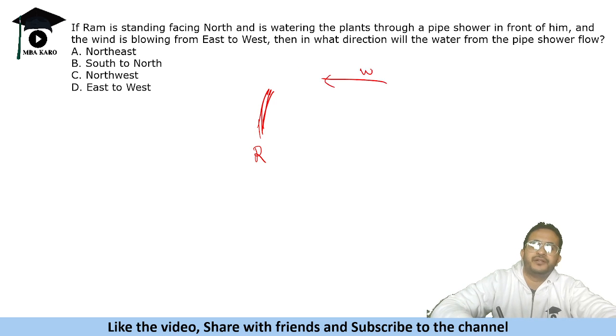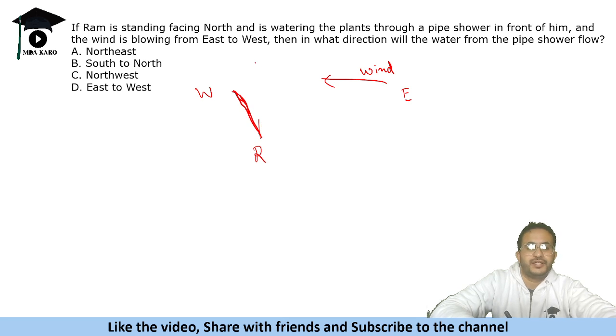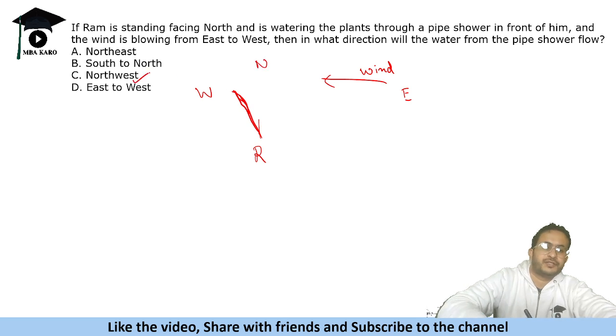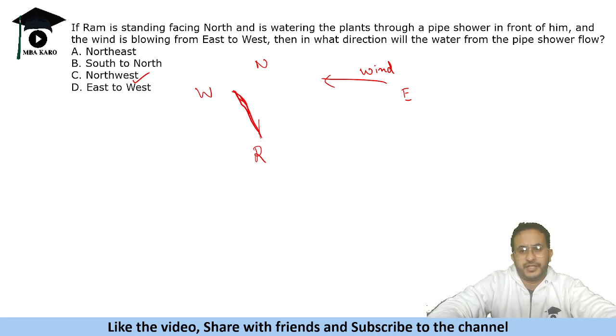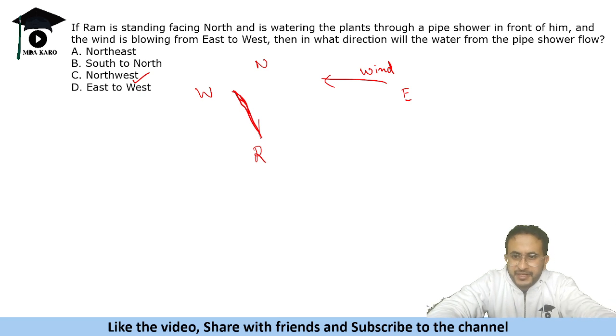So this is the wind which is blowing from east to west. Now what will happen is this will make the water go like this. Normally the water is going in this direction, but the wind will push the water in this direction. So the water will go northwest. It is not necessarily 45 degrees, maybe a 10-degree or 20-degree deviation, but still it will go in the northwest direction.